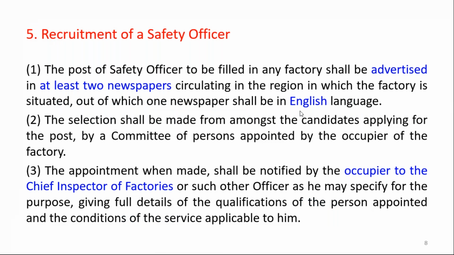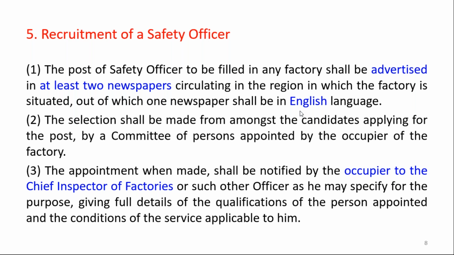Then fifth rule is recruitment of a safety officer. So what exactly is the procedure for the recruitment of a safety officer? The occupier of the factory shall give an advertisement for the post of safety officer, which is to be filled in that factory depending on the number of workers. The safety officer requirement may be 1 or 2 or 3 or more than that.